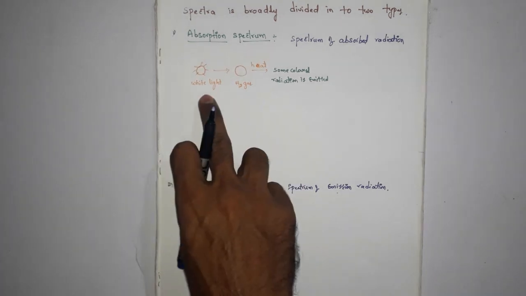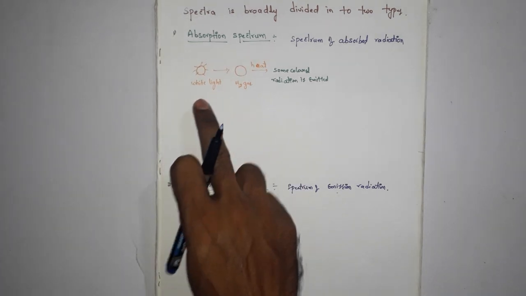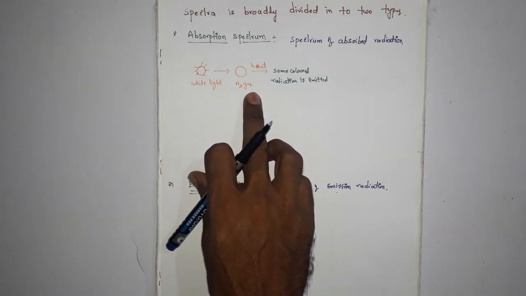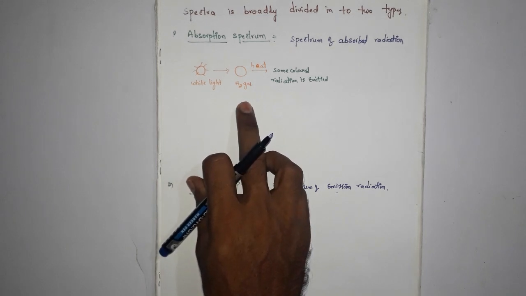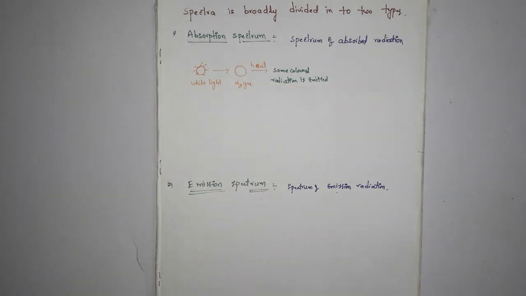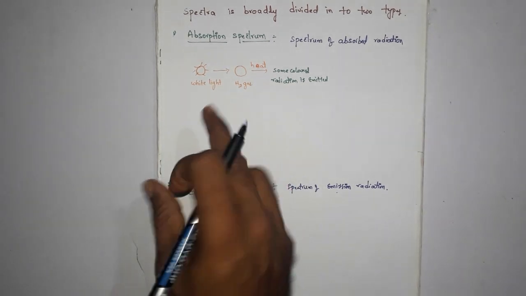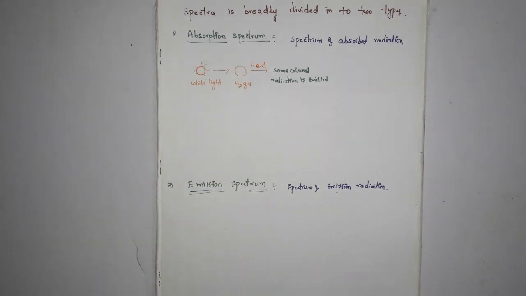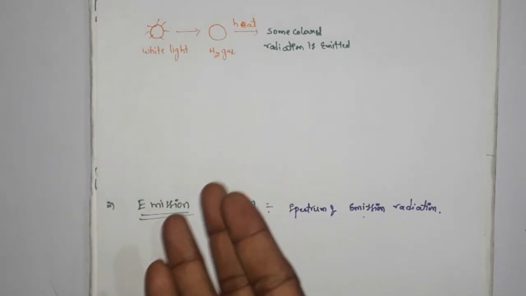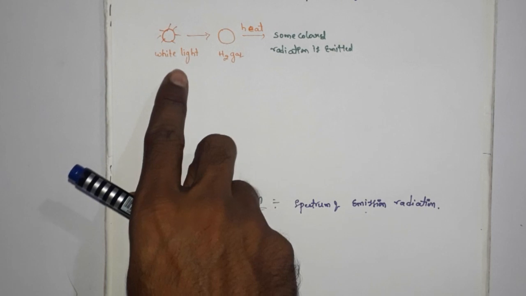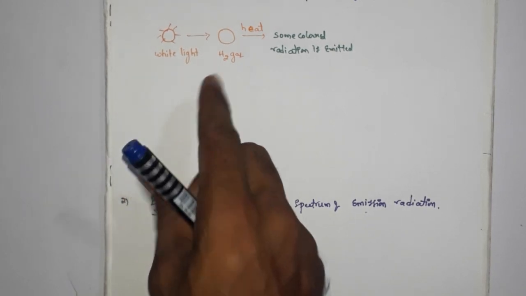Here white light is there. When I pass white light on H2 gas, it will absorb some radiation or colors. Colors are nothing but radiations. It will not absorb all radiations or colors, it will absorb only some radiations. So how do you know that?